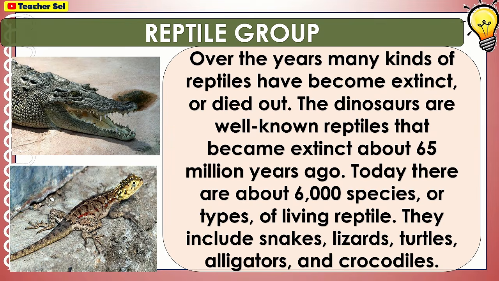Over the years, many kinds of reptiles have become extinct or died out. The dinosaurs are well-known reptiles that became extinct about 65 million years ago. Today, there are about 6,000 species or types of living reptile. They include snakes, lizards, turtles, alligators, and crocodiles.